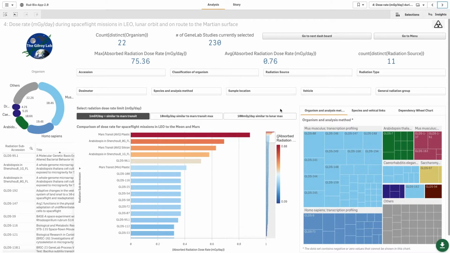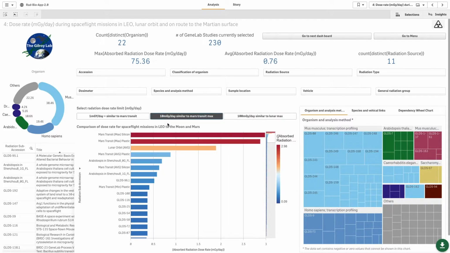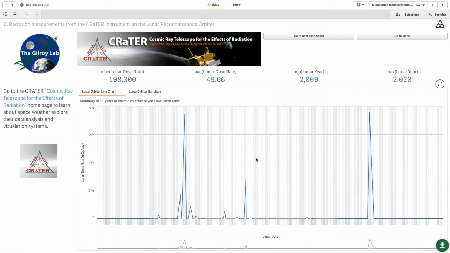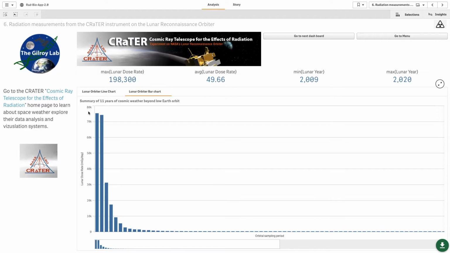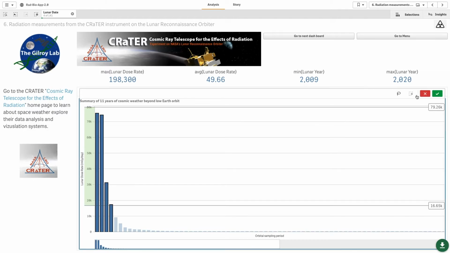So finally, we were able to find another way to put this data in context, and that's by looking at the Lunar Reconnaissance Orbiter, Cosmic Ray Telescope for the Effects of Radiation monitoring system. So this is the lunar average, and I'm going to have a look at the last 10 years of space radiation data as measured by the orbiter. So here's 10 years, and every now and then there are some peaks, some moments when we have a large fluence of radiation coming through. So we can observe these radiation maxima, and we can also, for this 10-year period, calculate the mean.